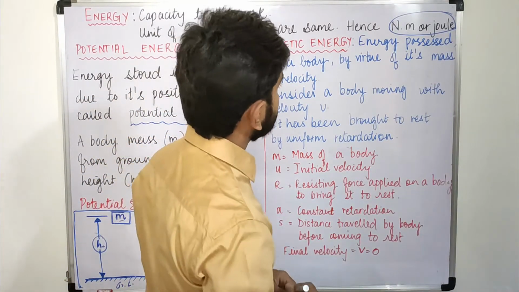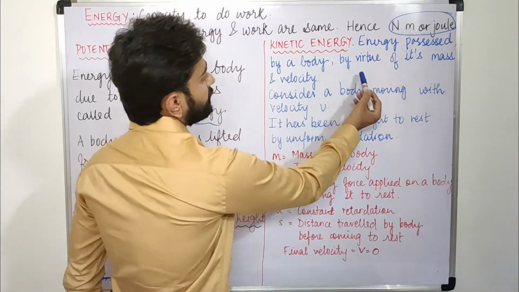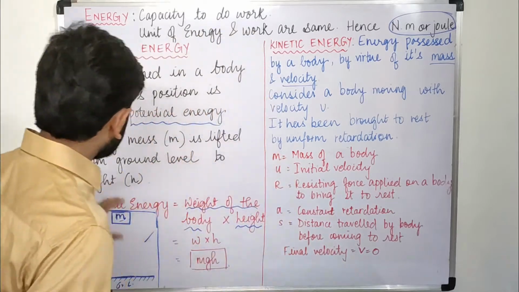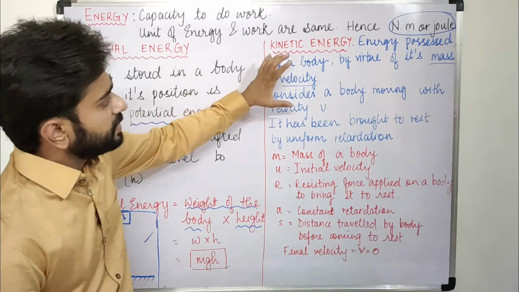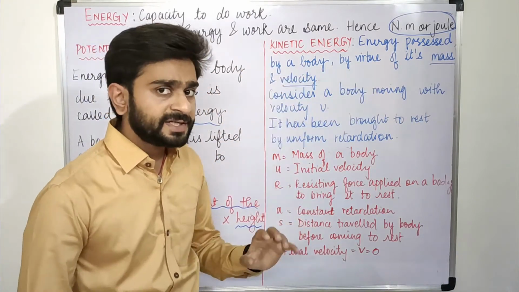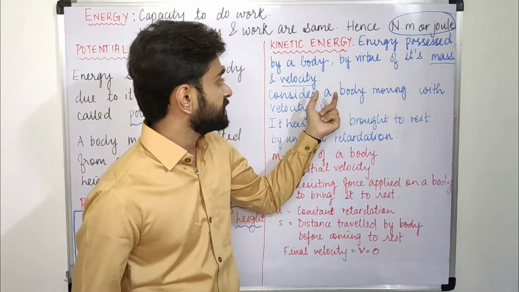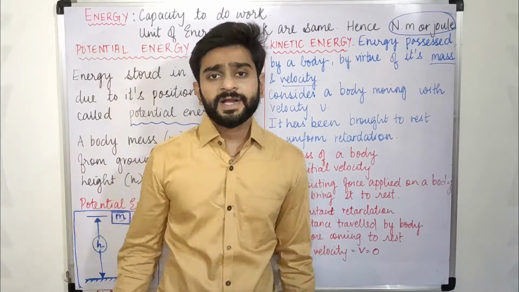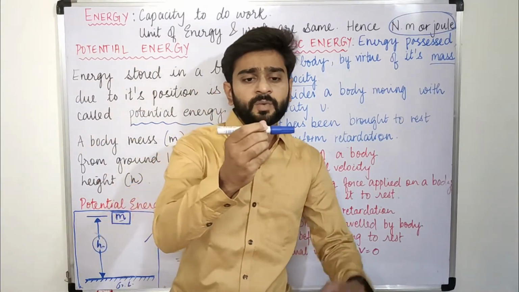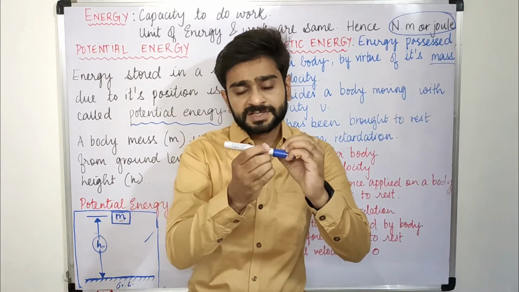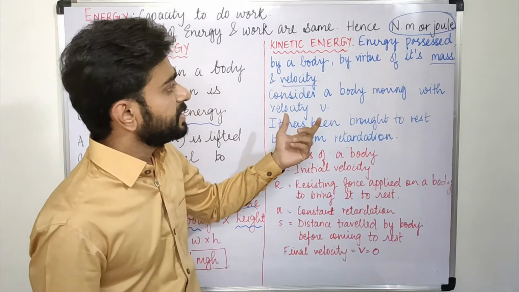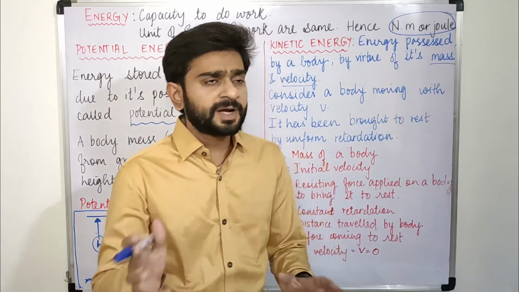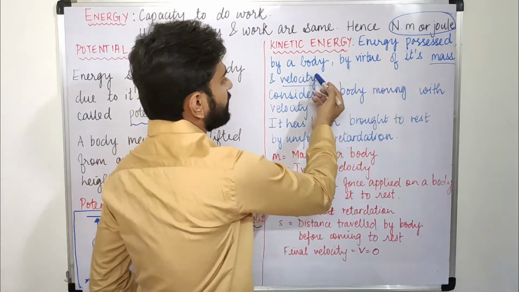Now talking about kinetic energy, it is the energy possessed by a body by virtue of its mass and velocity. So here the keyword was due to its position, and here the keyword is due to its mass and velocity. Energy possessed by the body due to its mass and velocity, or rather we would say due to its motion. When anything is going with some velocity, some energy will be required to stop that, to retard that. That is because it is having some kinetic energy. The energy possessed by any body due to its motion. Any body in motion is having some kinetic energy, or we would say mass and velocity.